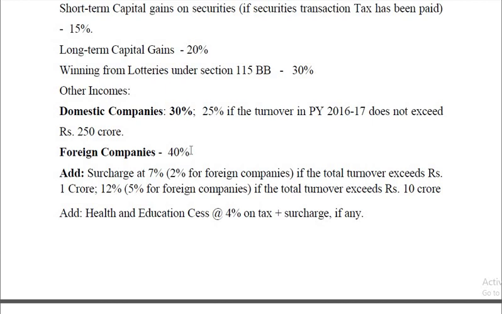But if the total turnover exceeds 10 crore, then it is 12%, and in the case of foreign companies the surcharge is 5%. So surcharge is calculated on the taxes.